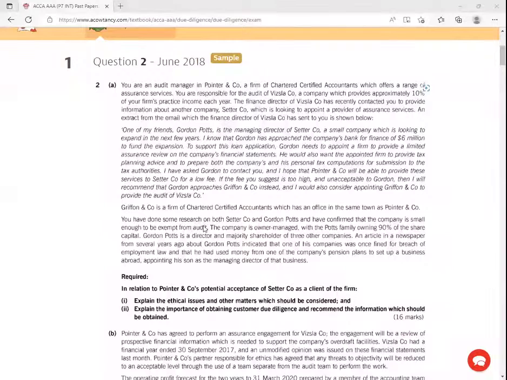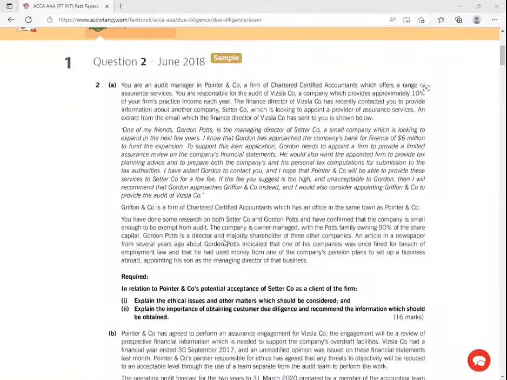Now, ladies and gentlemen, we are told here you have done some research on both Theta Company and the director, Gordon Ports, and have confirmed that the company is small enough to be exempt from audit. The company is owner managed, with the Ports family owning 90% of the share capital.